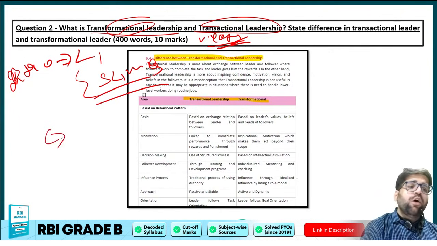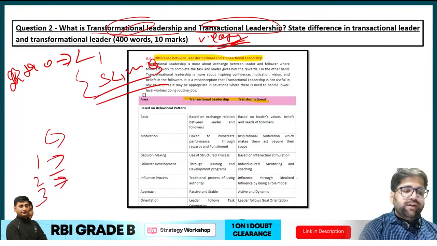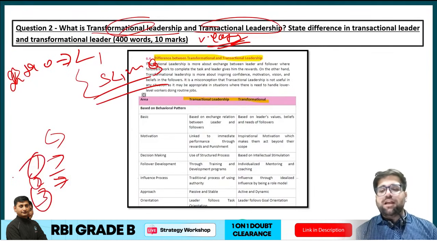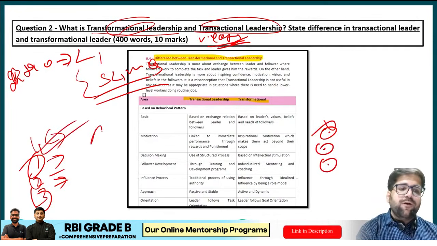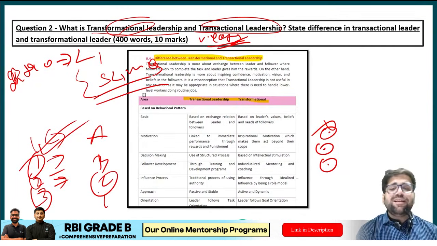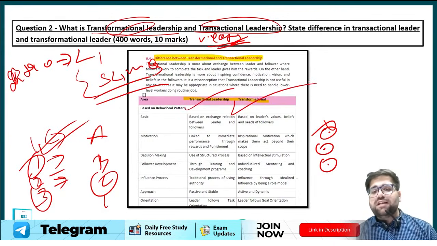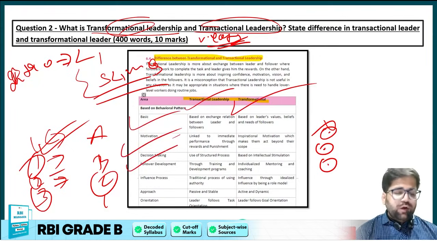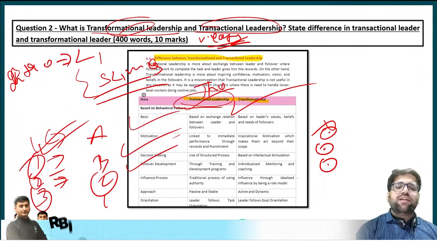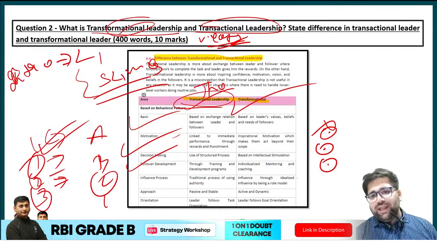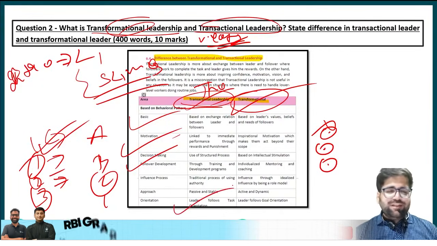Then tell how these two types of leadership differ. You could have easily used pointers 1, 2, 3, but in the real exam it's very tough to use these types of pointers, so avoid this. Use standard formats A, B, C. Define at least 6 points, and it is very easy to define the difference between transactional and transformational leadership. You just have to understand the basic theory. If you are thorough with the motivation part, you could tell how transactional leadership follows the Theory X approach and how transformational leadership follows the Theory Y approach. So, a very easy question, I would say.